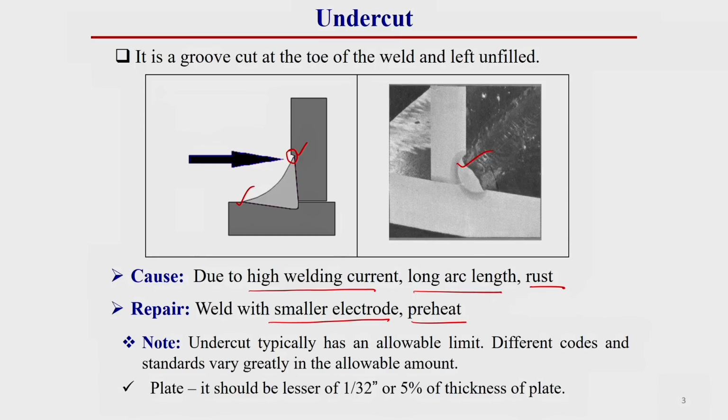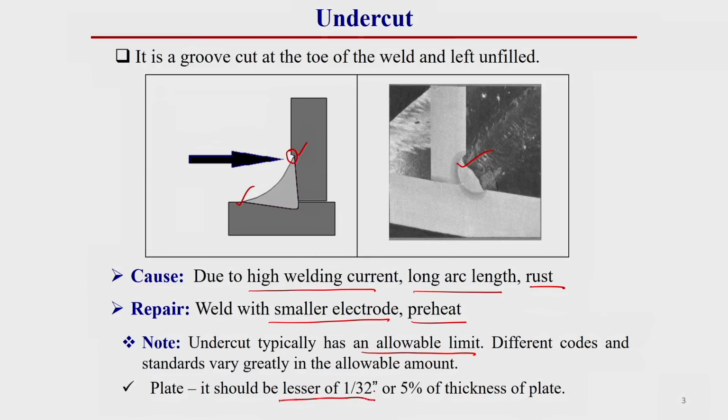One thing you should note down: undercut typically has an allowable limit. Different codes and standards have different undercut limits. Especially for plate, it should be less than 1/32 inch, or around 0.75 millimeter, or 5% of the thickness of the plate, whichever is the minimum. That means if 5% of the plate thickness is less than 1/32 inch, then we should consider that 5% plate thickness as the undercut value.